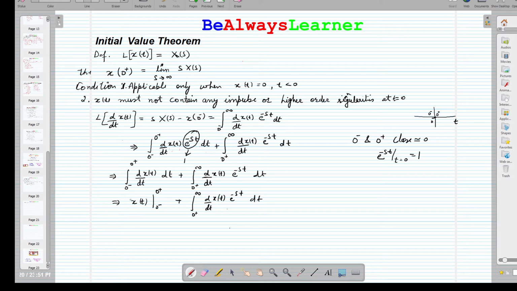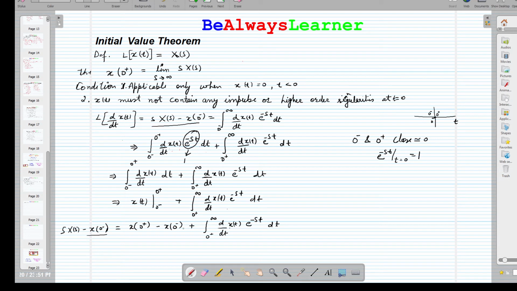Now I'm going to put the limits, and that will give us x(0+) minus x(0−) plus integration from 0 positive to infinity of d by dt of x(t) e raised to the power minus st dt, and that is equivalent to this term, which we rewrite here as sX(s) minus x(0−).